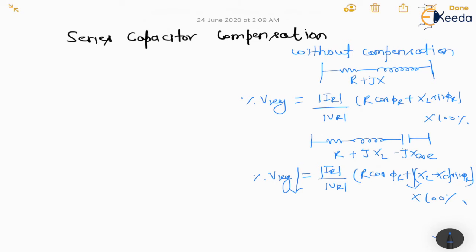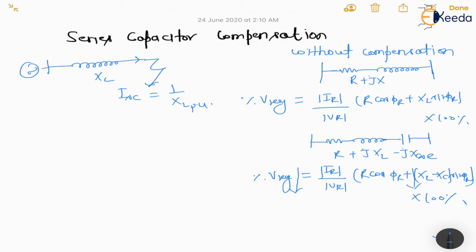Now the second point: if we apply the series capacitor compensation, let us assume we are doing fault analysis. Without compensation, what will happen? The ISC can be written as 1 upon XL per unit.